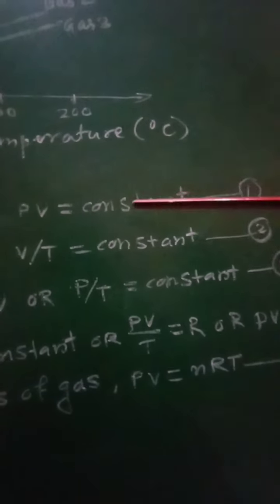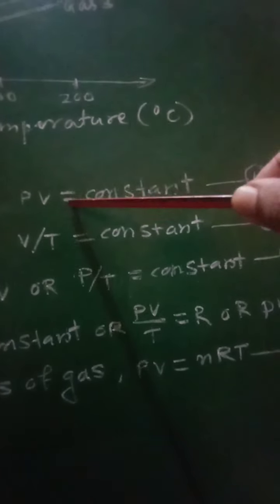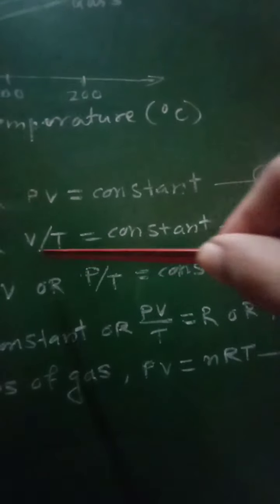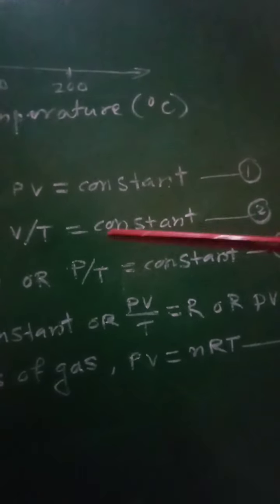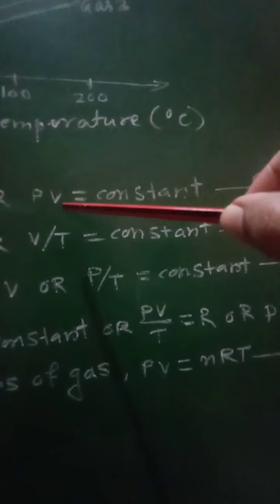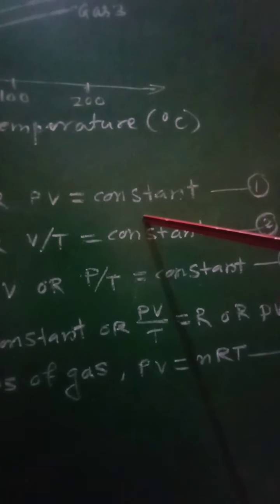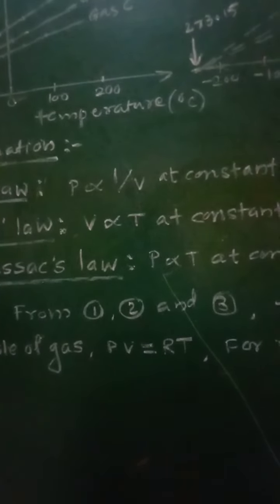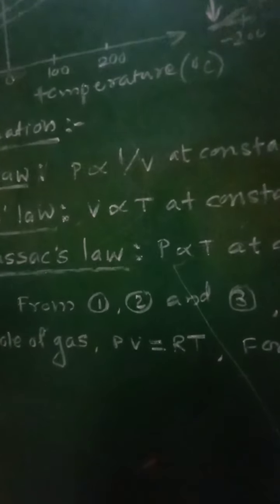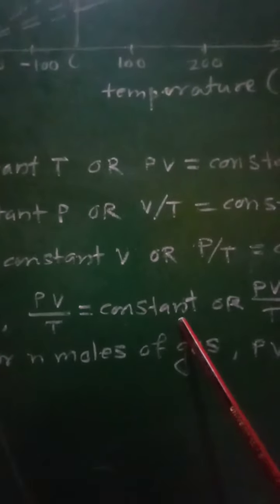Now if you consider all these three equations, that is PV equal to constant, V by T equal to constant, and P by T equal to constant, then from equations 1, 2 and 3 we can write PV upon T will be equal to constant.